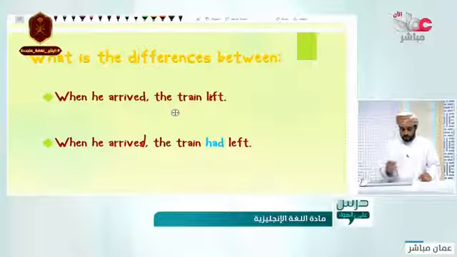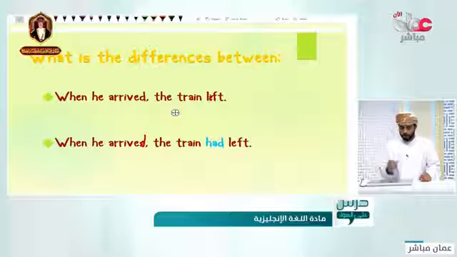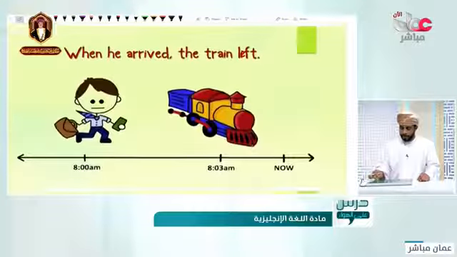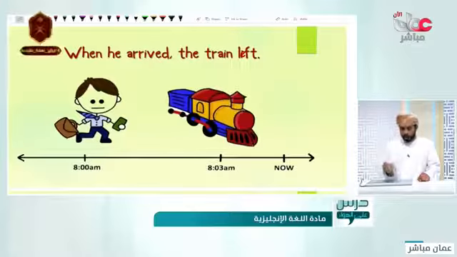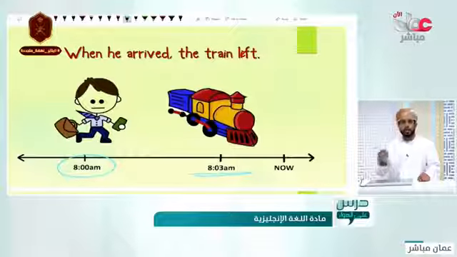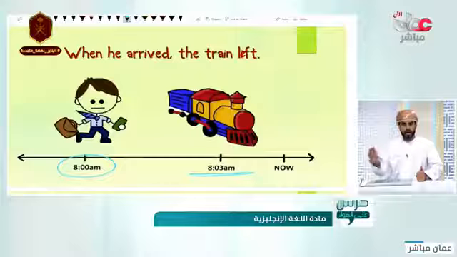Again, the first sentence said, when he arrived, the train left. The other one said, when he arrived, the train had left. What is the difference between those two things? Let's talk first about the first one. It says, when he arrived, the train left. It means that he first arrived, then immediately the train left. So he did the first action, then the train did the other action.